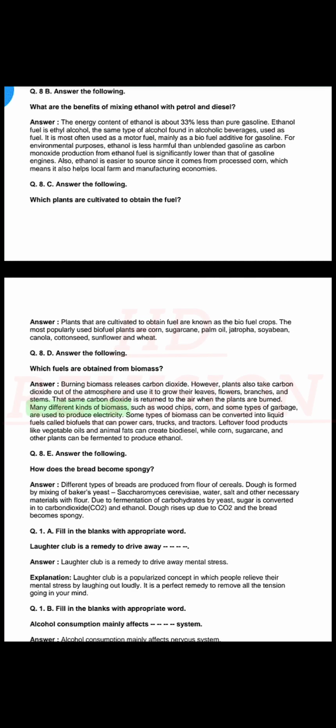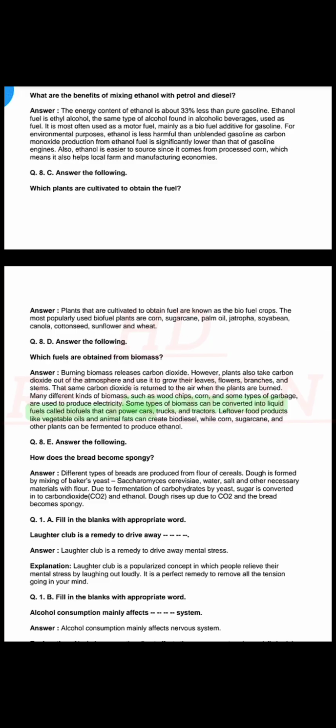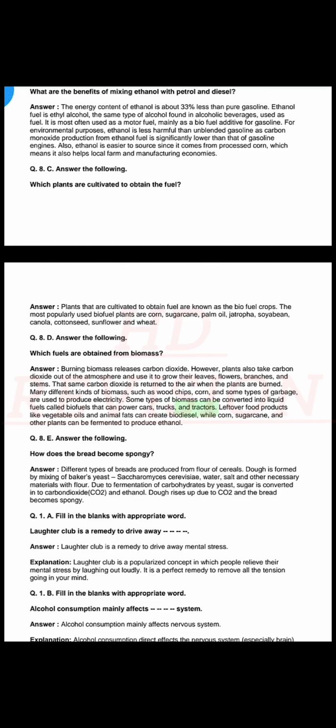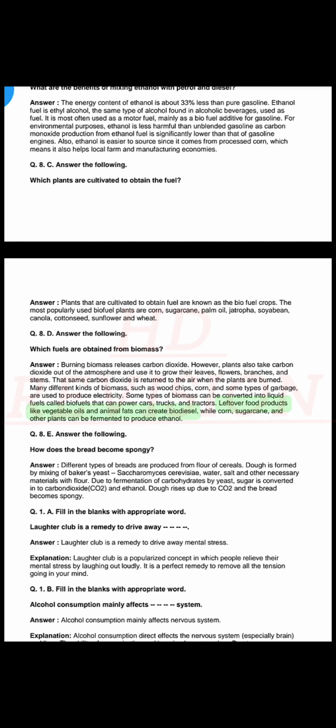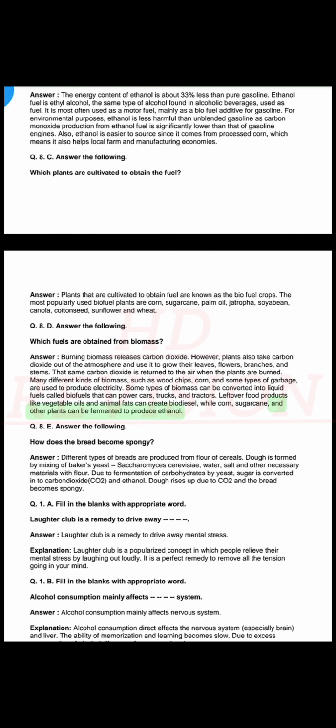Many different kinds of biomass, such as wood chips, corn, and some types of garbage, are used to produce electricity. Some types of biomass can be converted into liquid fuels called biofuels that can power cars, trucks, and tractors. Leftover food products like vegetable oils and animal fats can create biodiesel, while corn, sugarcane, and other plants can be fermented to produce ethanol.